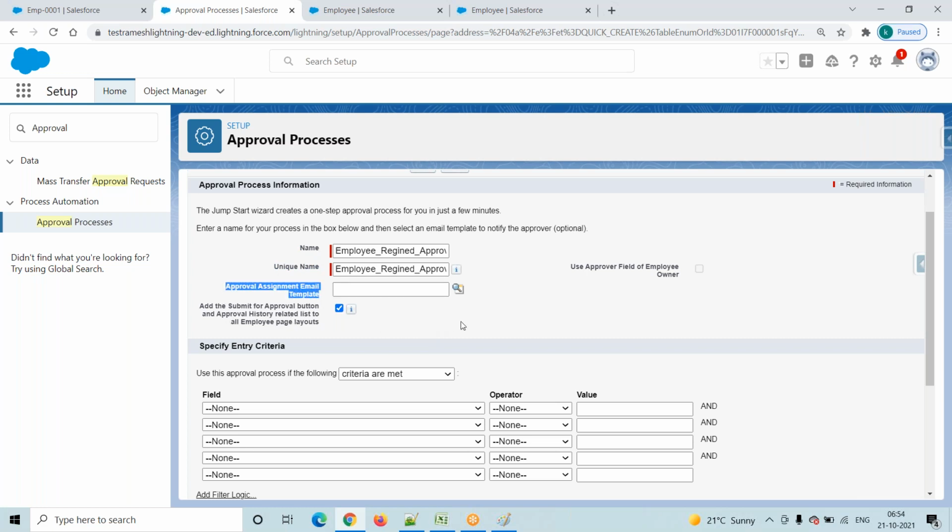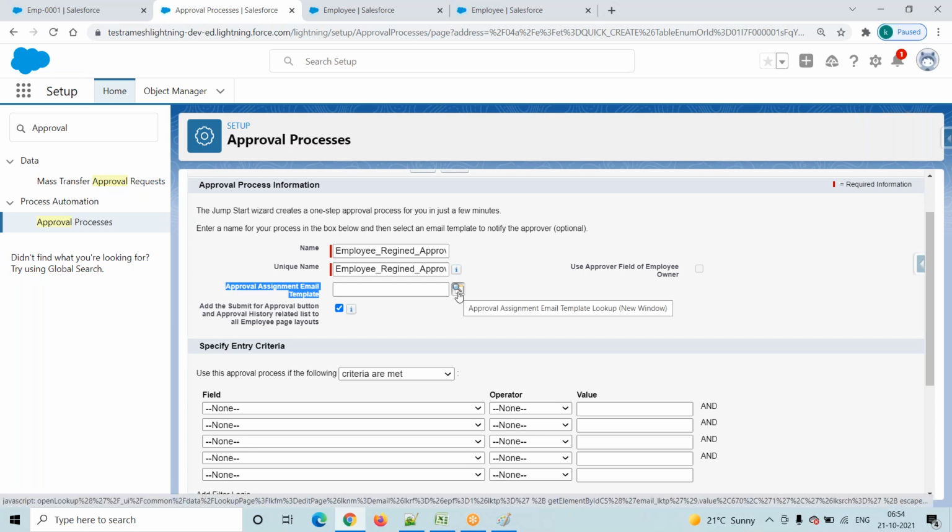Now, approval assignment email template. If you want to add any email templates, we know how to create email templates. In workflow rule for email alert action, we created email templates, right? Like that, you will also create an email template. That email template, if you want, you can just go and call it here based on our client requirement. It means we have a facility to call an email template while creating an approval process.